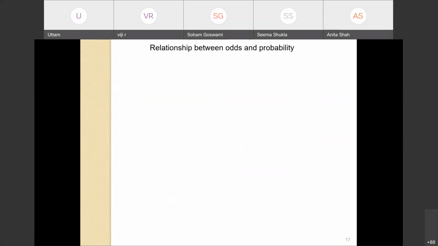Okay. Now, what is the relationship between odds and probability? We have moved from probability and introduced the terms odds and log odds. But what is the relationship between odds and probability? So I have a question for all of you. If we increase p, what will be the effect on odds? You can type your answer or you can unmute yourself.